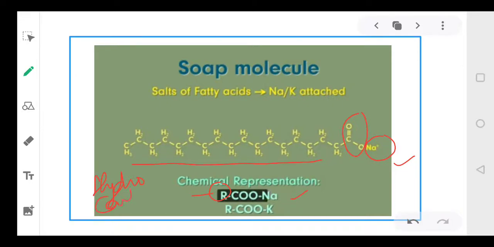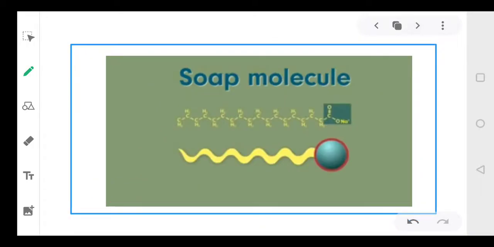This R represents the hydrocarbon chain, COO is your carboxylic group, and Na is your sodium salt, or we can have the potassium salt. Then in that case the formula will be RCOOK. So we can either write the formula of soap as RCOONa or we can write RCOOK.